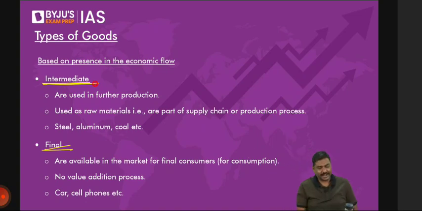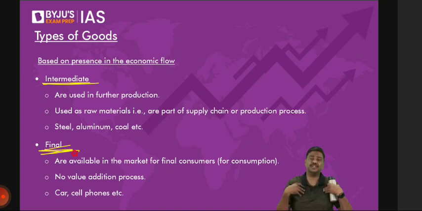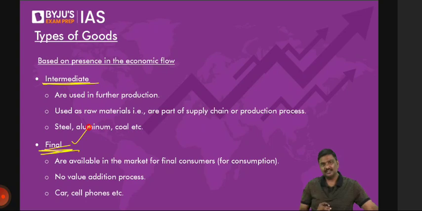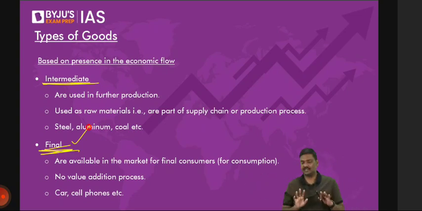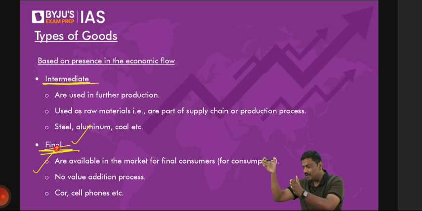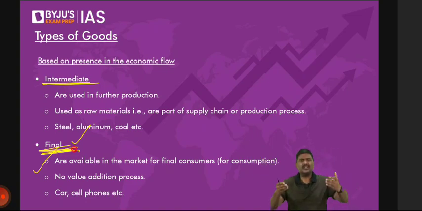Second one, final product. You purchase something for usage, not for selling. That is basically the idea of a final product. Example, you will purchase a car. Tell me, have you purchased a car? Of course, yes. Have you purchased a mobile phone? You have purchased a TV, washing machine, a biscuit, a cookie, soft drink, etc. For what purposes? For consumption purposes, for usage purposes. That is basically the concept of final goods. Intermediary, you're purchasing not for usage. You want to sell it to somebody else. These are used as inputs. Certain inputs are used, another product is produced, and it is sold in the market. So what you have purchased is called an intermediary good. And second, a final good: whatever you purchase and use for consumption is called a final good.